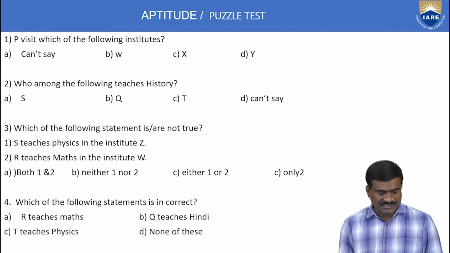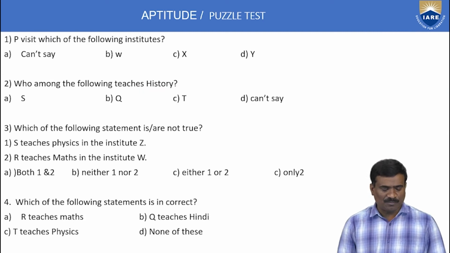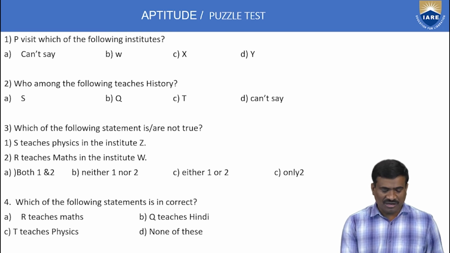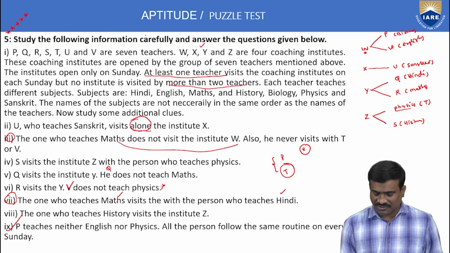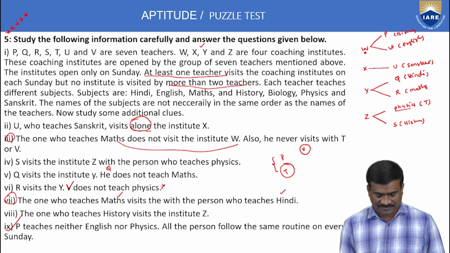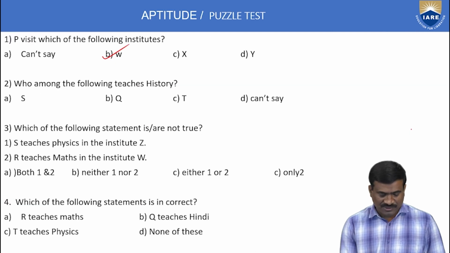The next questions. First example: P visits which of the following institutes? W institute only is correct. Here P and V in W institute only, option B. Second: who among the following teaches the history subject? Here history means only S. S means option A only is correct.